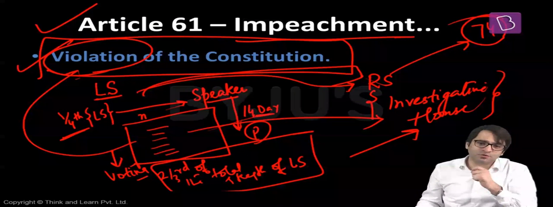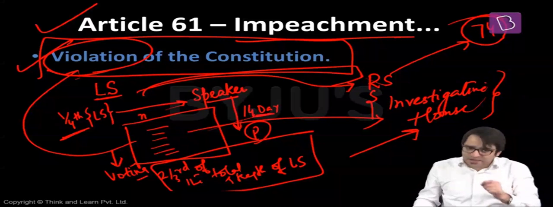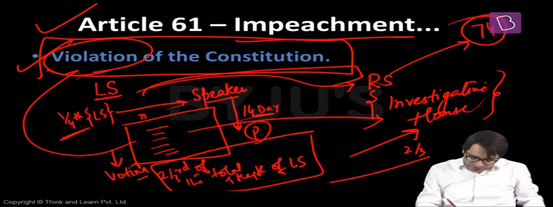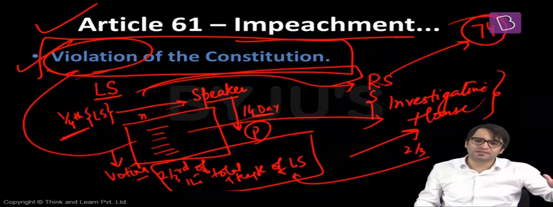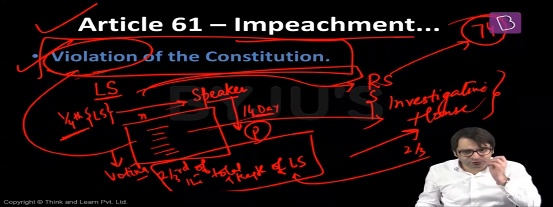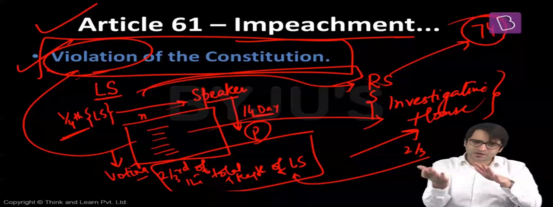But in Rajya Sabha also, if the charges sustain, and 2/3 of the total strength of the Rajya Sabha vote in favor of this resolution, then the President stands impeached from his office. That means the President will be removed from his office forthwith, immediately. Or it can be the converse.